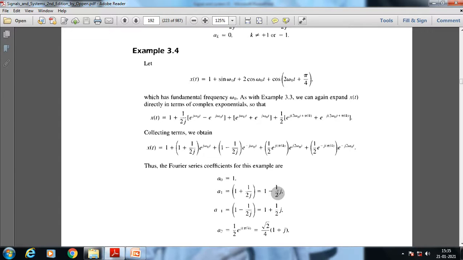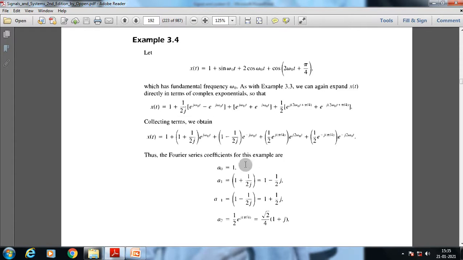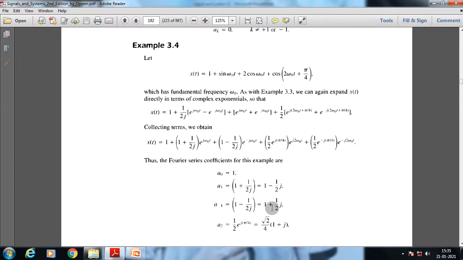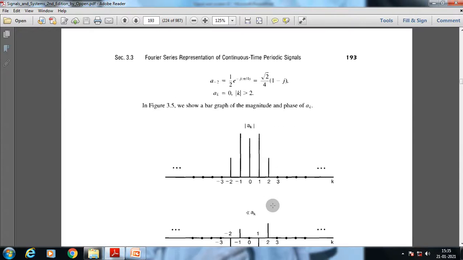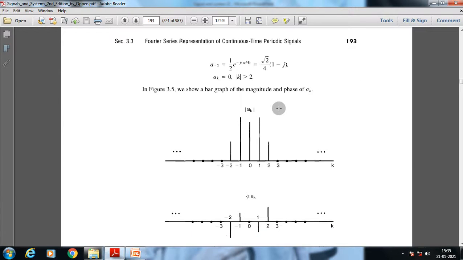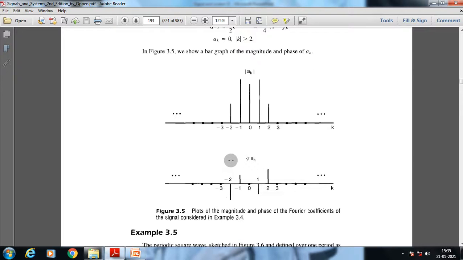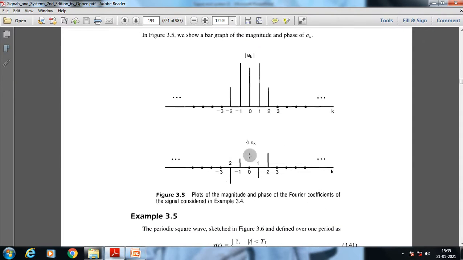So root of a squared plus b squared: 1 squared plus half squared, it means 1 plus 1 by 4, we get 5 by 4, so root 5 by 2. We put this value root 5 by 2, and for the others we get different values. The same way we get the magnitude response, and using tan inverse b by a we get the phase response. So using these Fourier coefficients we can plot the magnitude and phase of the Fourier coefficients of the signal considered.